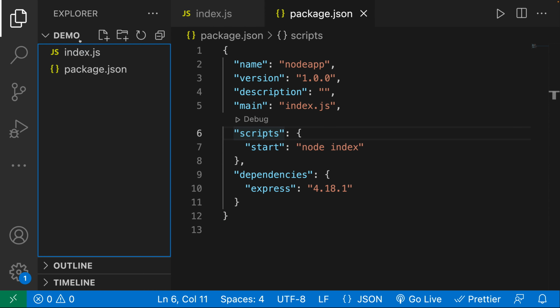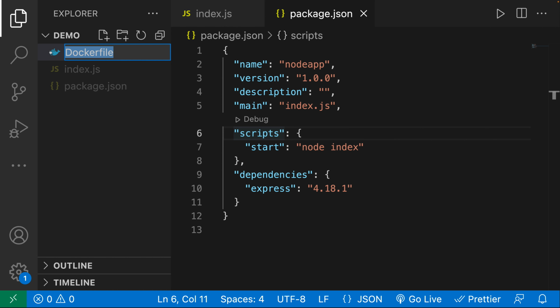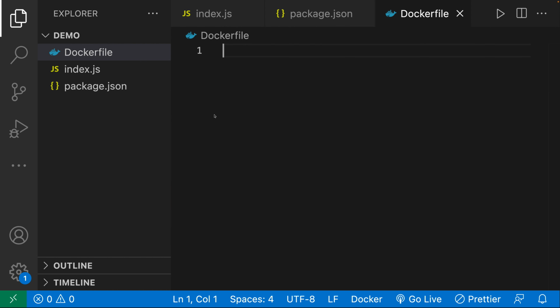And that is exactly what we are going to do with a file known as a Dockerfile. So in the root directory of your application, we are going to create a Dockerfile, and the D is going to be a capital D. And it has to be called Dockerfile. And you can see right here, we have this nice Docker icon. So in here, we are going to leave the set of instructions in order to run our application correctly in a Docker container.